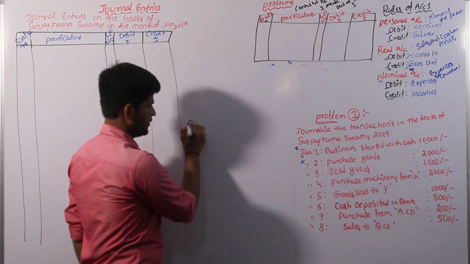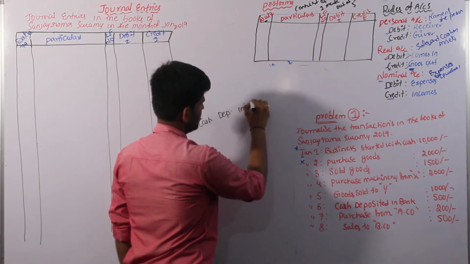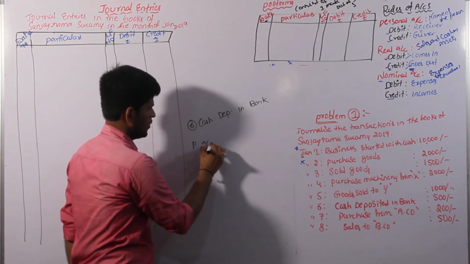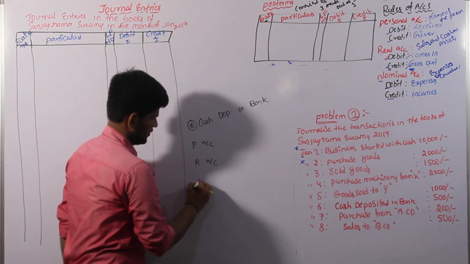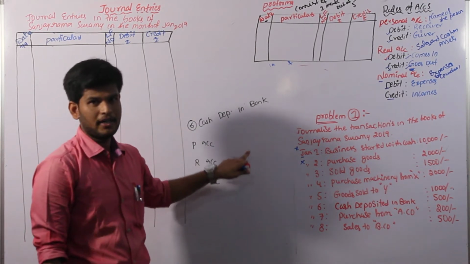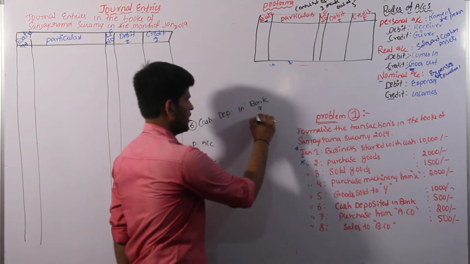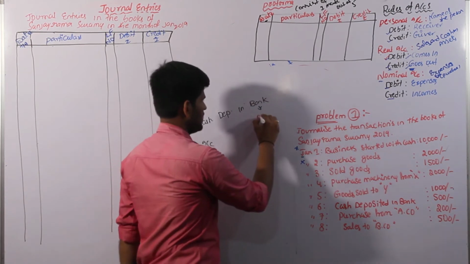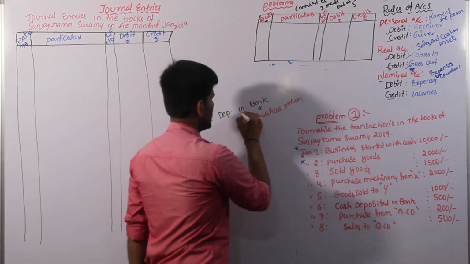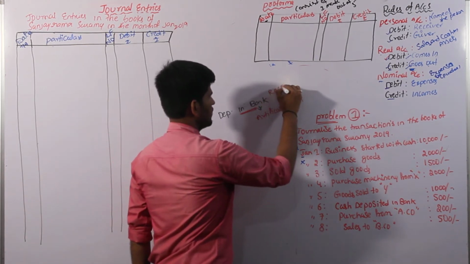The sixth transaction, cash deposited in bank. We can identify personal account, real account, nominal account. Let us discuss. Personal account is nothing but what? It is relating to the name of the person. Here we have bank. Bank is an artificial person. We are depositing into bank. Into bank is nothing but bank is receiving.